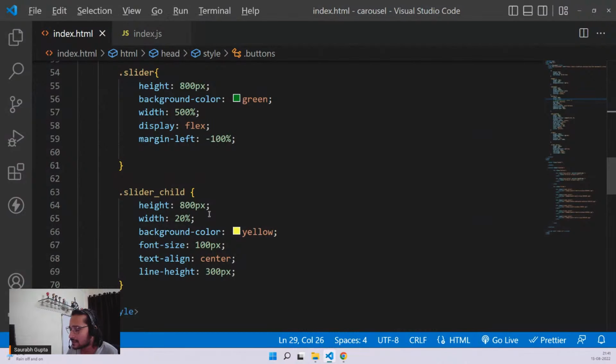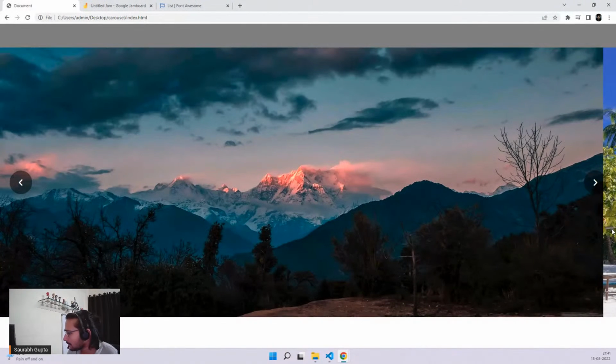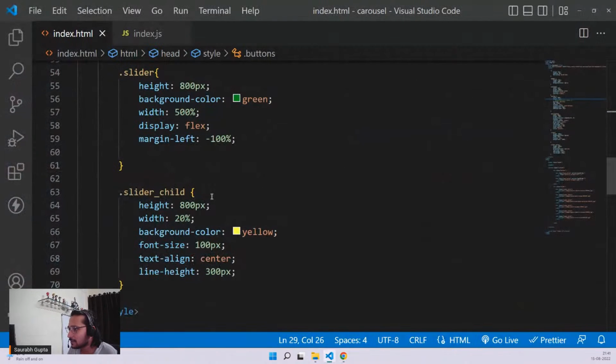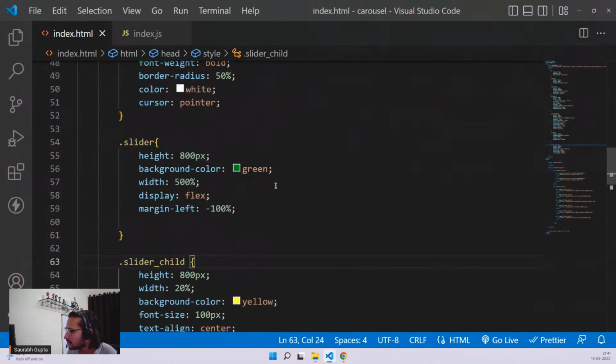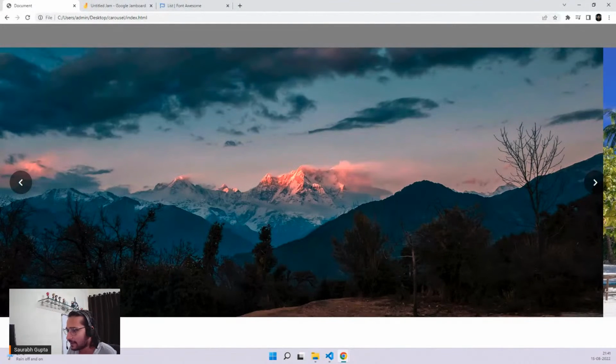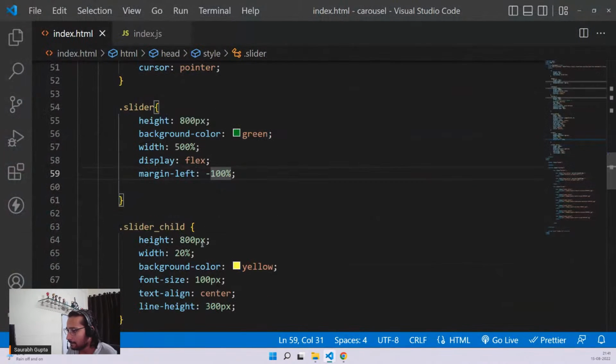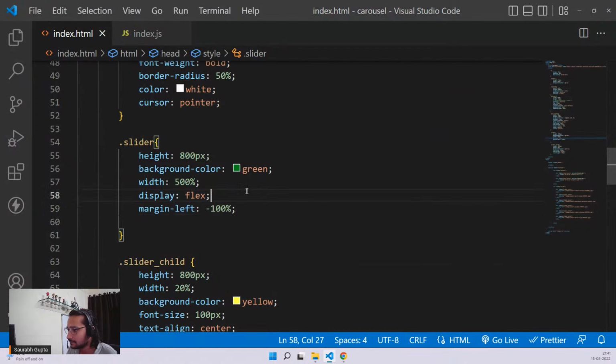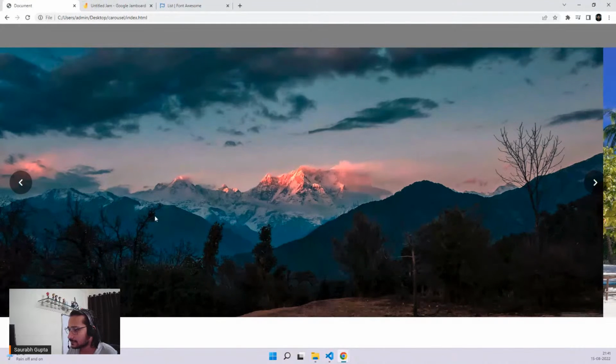Why is width 20% not taking the complete width? Why am I getting this gap here? Is it because of padding? But padding is to the buttons, right? Not to anyone else. Guys, somewhere I made a mistake. We have to find it out. Why am I getting this extra size here? Width 20, display flex. Why am I getting this?